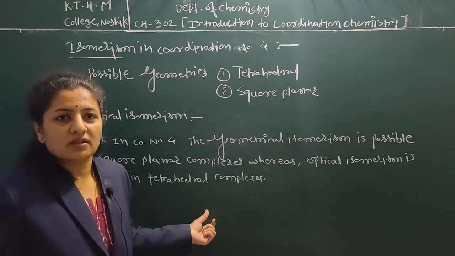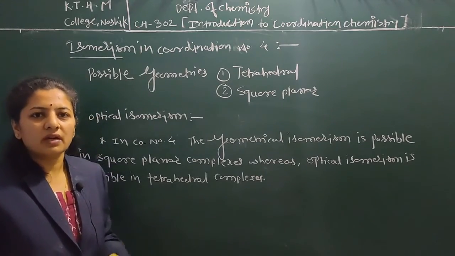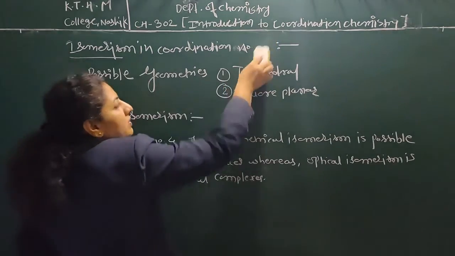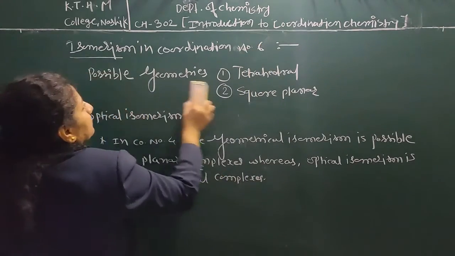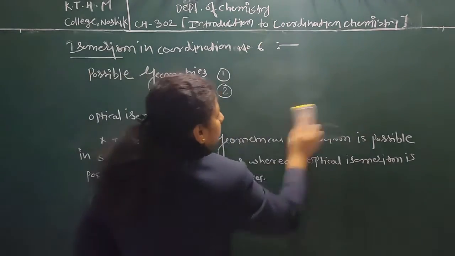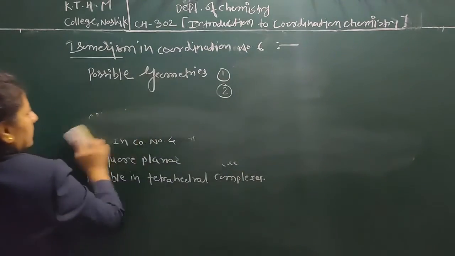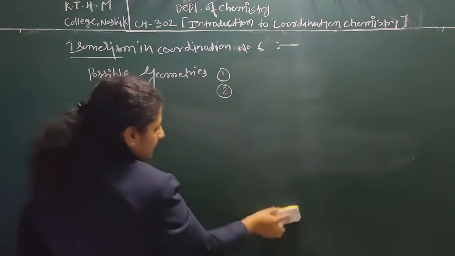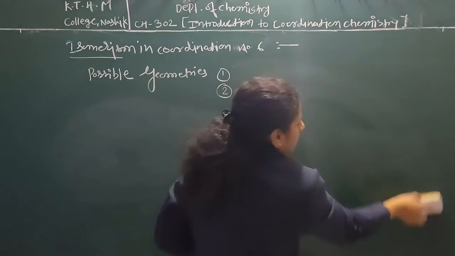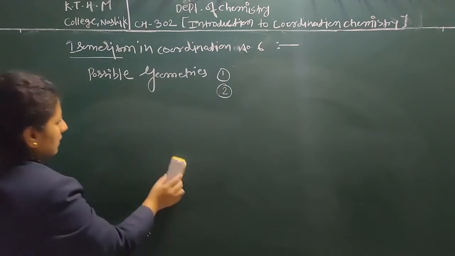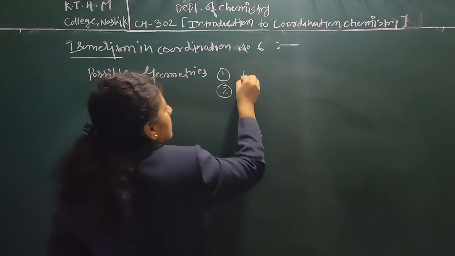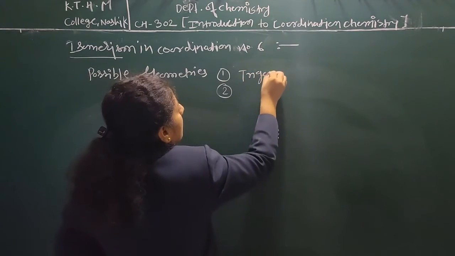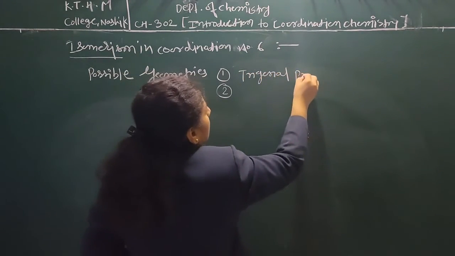Now let's discuss the isomerism in coordination number 6. We know that for coordination number 6, three types of geometries are possible. First, that is trigonal prismatic.